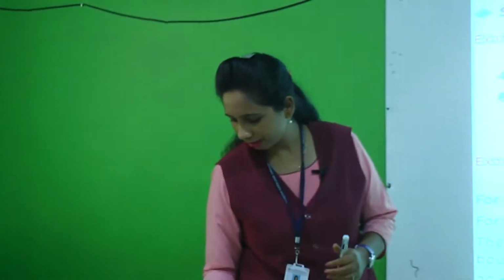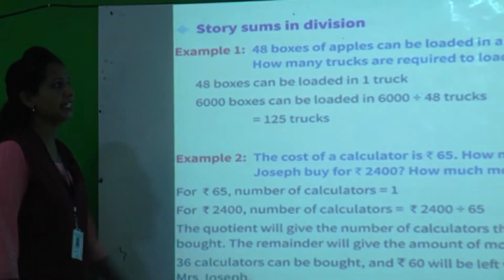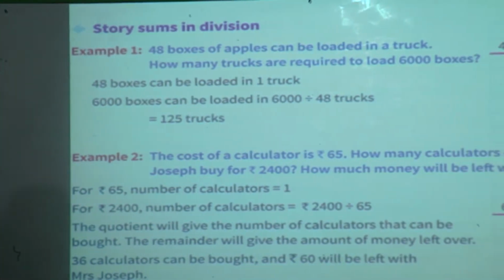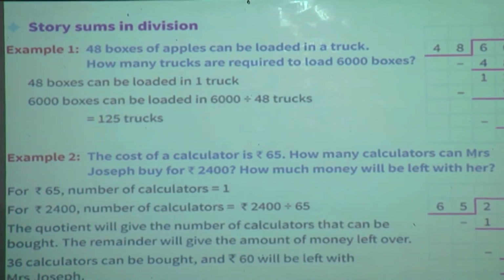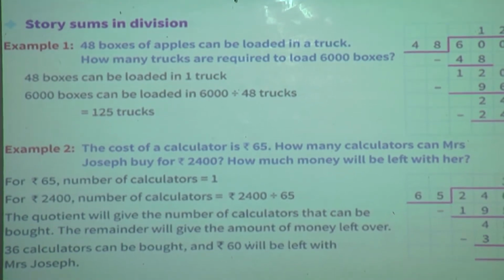Now today we are going to start division story sums in division. Just have a look in your textbook, page number 54. See the examples. Now I'll explain these two examples. With the help of these examples, we will solve exercise 4.6.